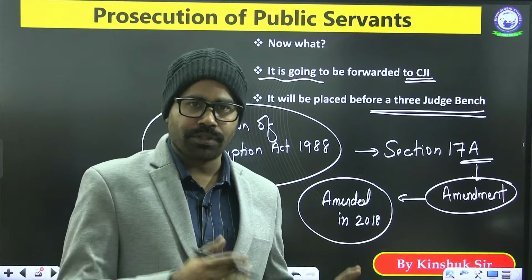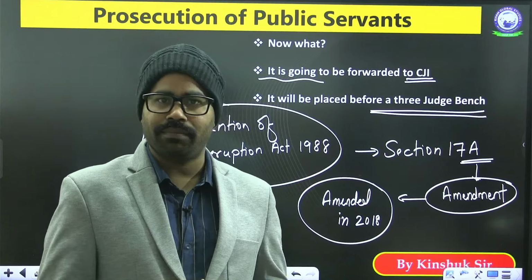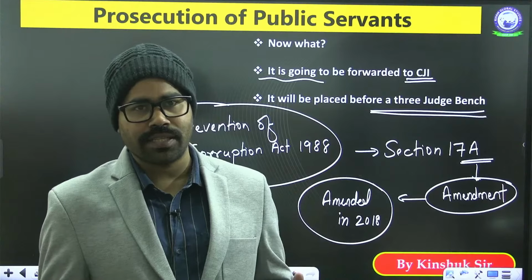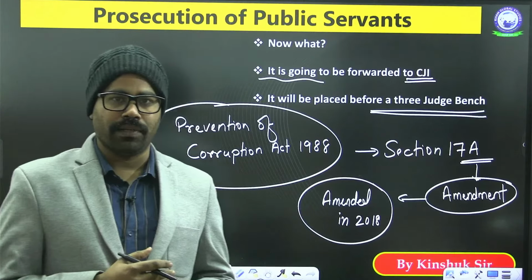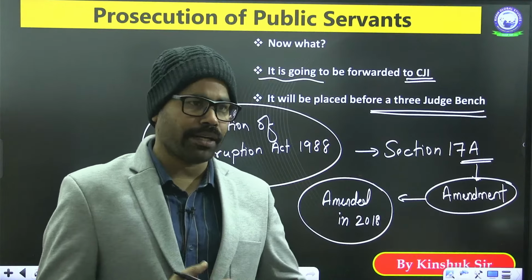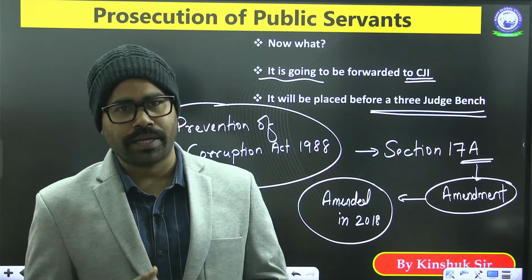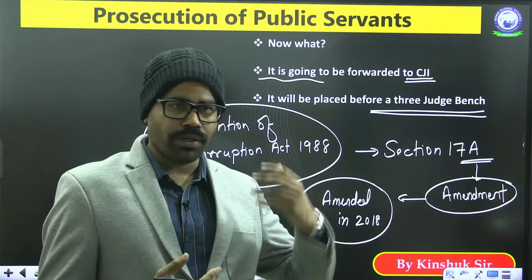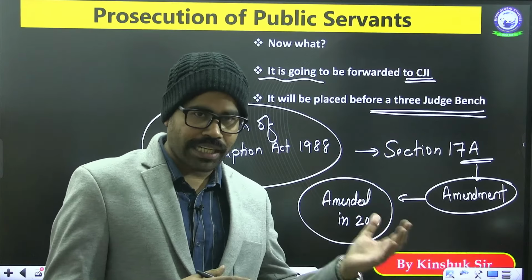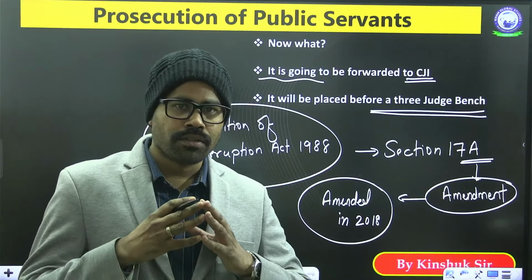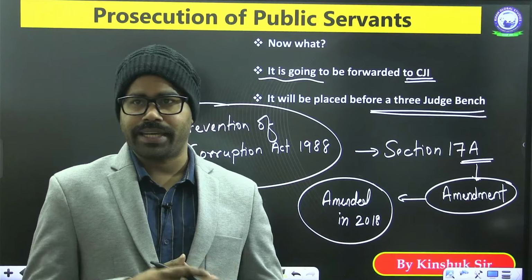So after 2018, the government of India believes that our officers are very ethical people. They are not taking any bribe. They are not indulged in any type of corruption. There may be one or two people, but most of the other IAS officers or other state government officers are truly honest by their nature.